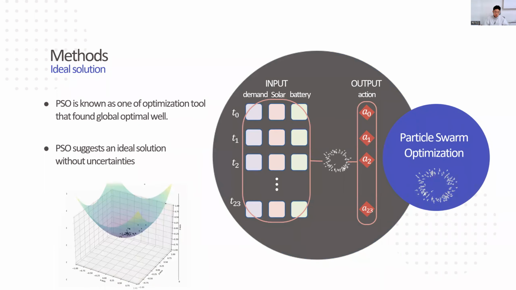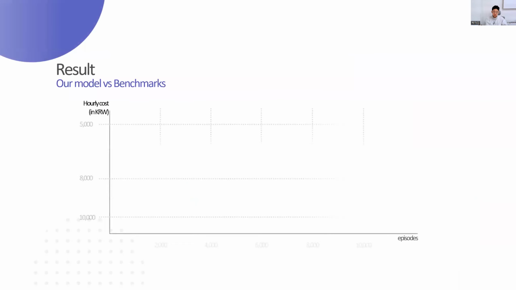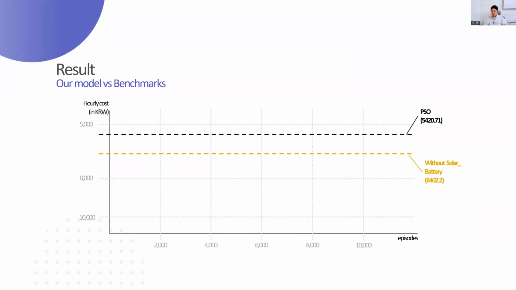And next is the ideal solution. The ideal solution uses the particle swarm optimization method. PSO is known as one of the optimization tools that finds the global optimum very well. And PSO suggests an ideal solution without the uncertainties. This is part of the result graph, and you can see the black line is the result of the particle swarm optimization, and the yellow line is the benchmark, which is not using the solar battery system.